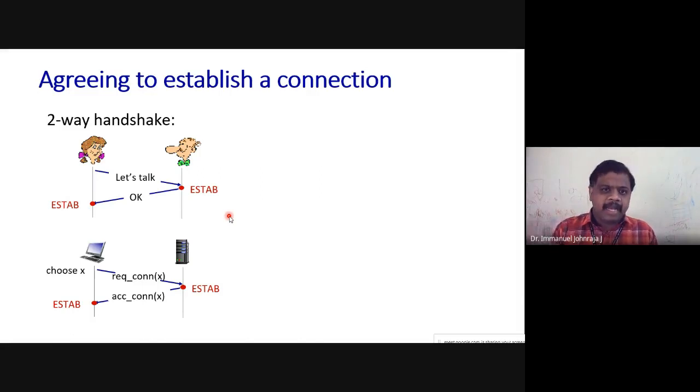And many a times we have seen that the third message is piggybacked with the application layer protocol. Do you remember? I have shown the example of HTTP communication where the third TCP message was going along with it, and the HTTP packet also will join. This is called piggybacking, so that you are reducing the round trip time in the network communication.